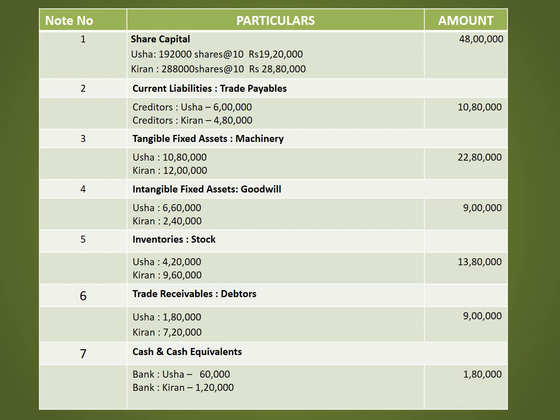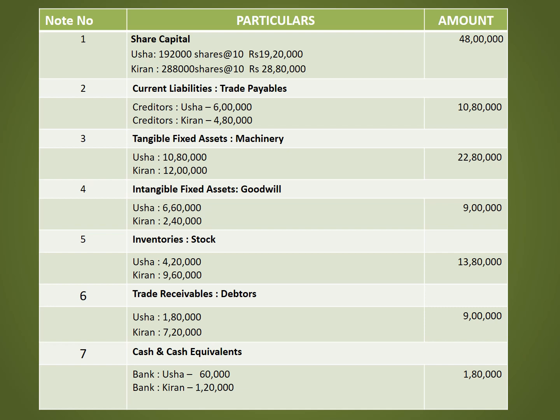Second note number is current liabilities, that is trade payables. In that, creditors, Usha Limited creditors is 6 lakh. Kiran Limited creditors is 4 lakh 80,000. Total creditors is 10 lakh 80,000. Note number 3, tangible fixed assets, that is machinery. Usha Limited machinery is 10 lakh 80,000. Kiran Limited machinery is 12 lakh. Total machinery is 22 lakh 80,000.